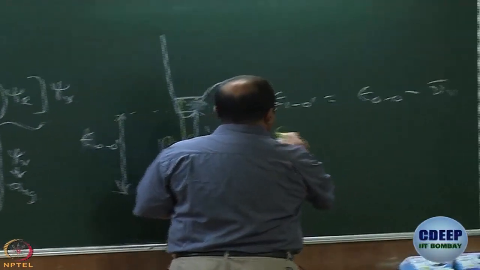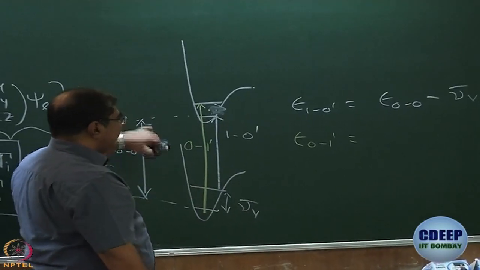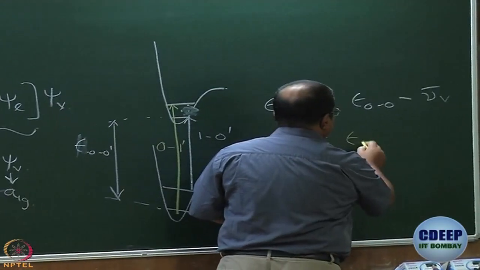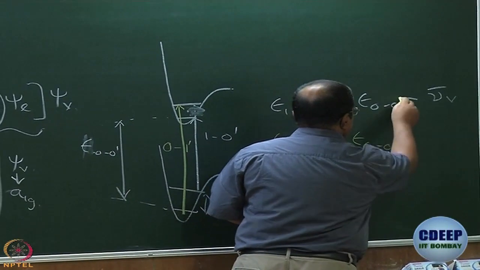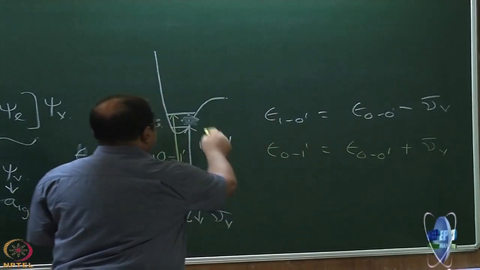What is that? Epsilon 0 1 dash will be band origin epsilon 0 0 dash plus nu bar V, right? What is nu bar V? This.